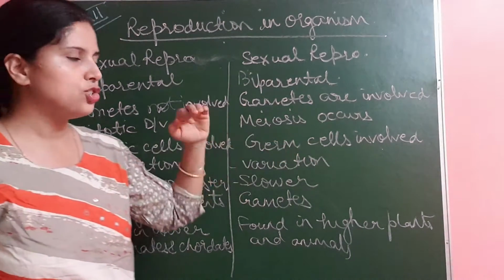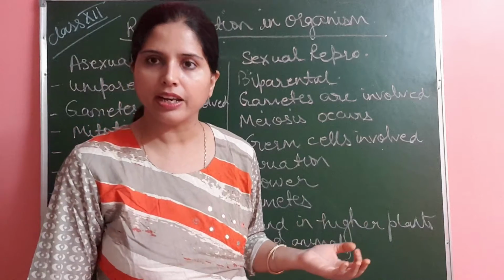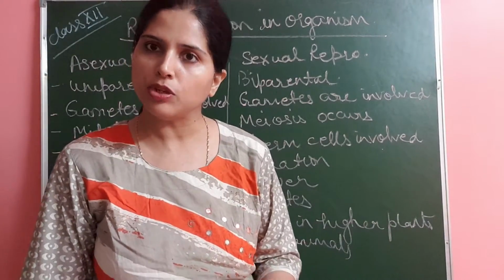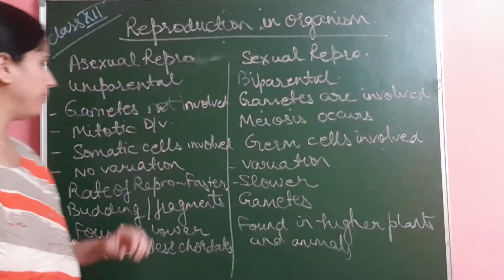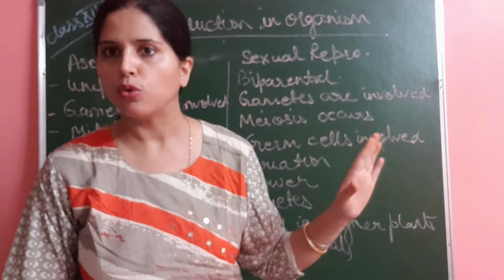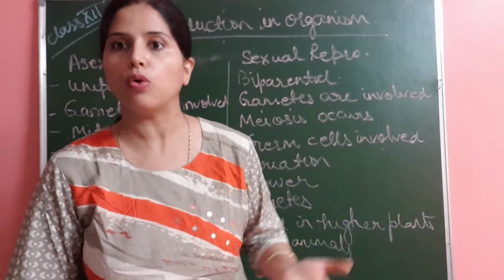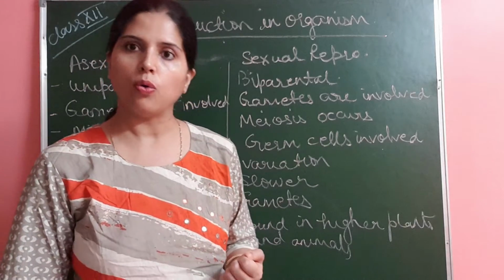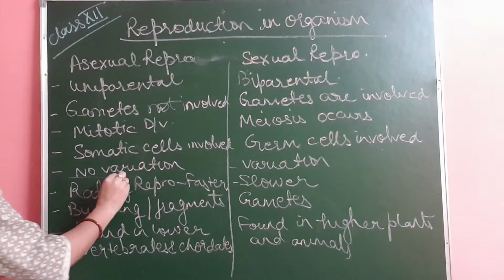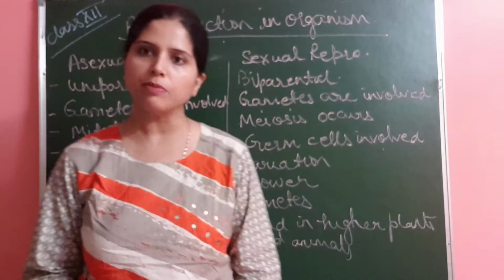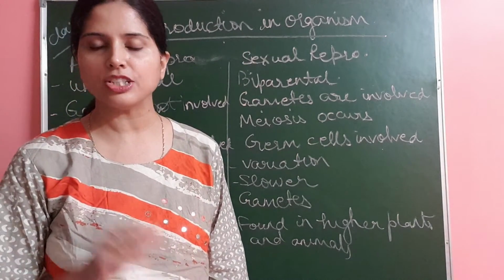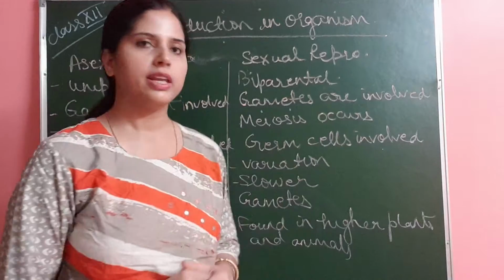Next, over here germ cells are involved, gonads are involved, reproductive organs are involved, where in the specialized organ meiosis is occurring. Okay. Next, over here no variation is there as no crossing over is there. So no variation, identical clone, that is why we call them clones. An individual is called a ramet. So no variation. Over here variation is occurring because of meiosis, crossing over occurring at the Pachytene stage, and that is why variation is there.